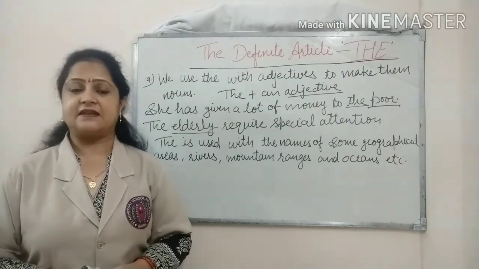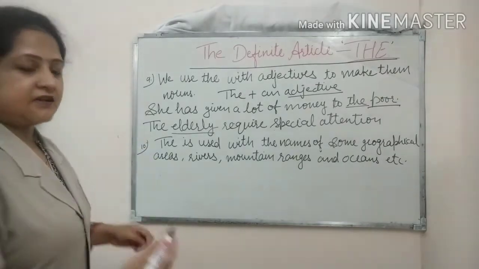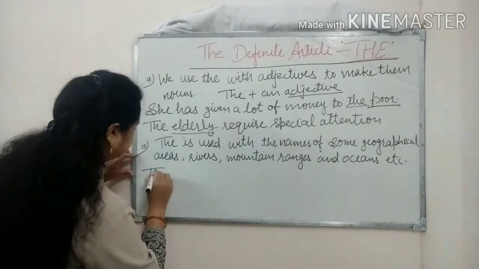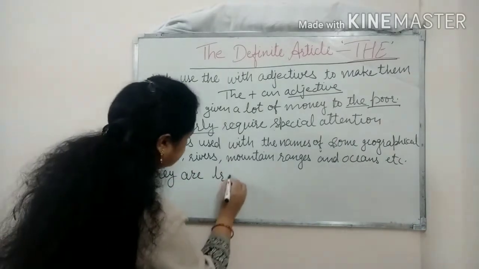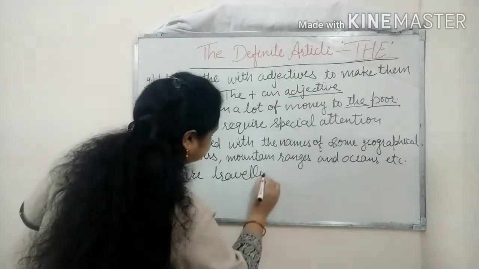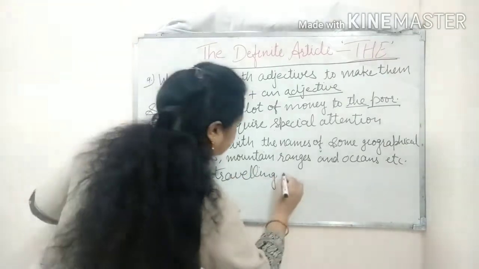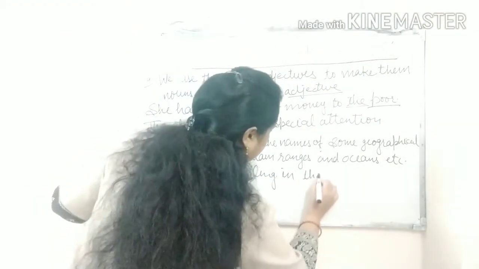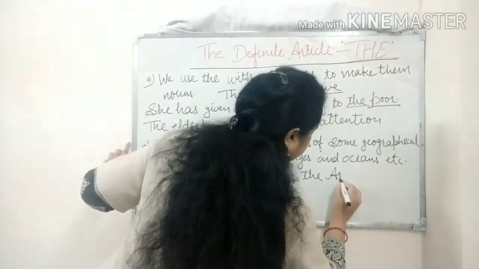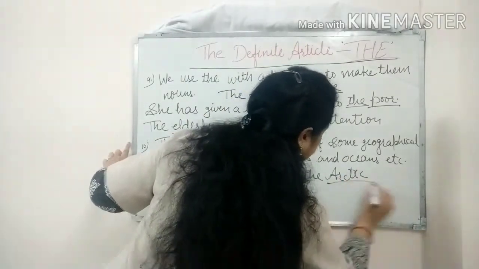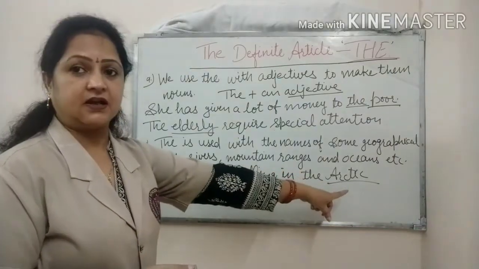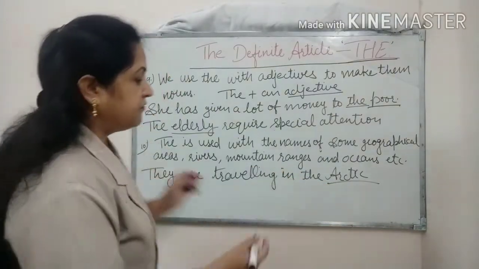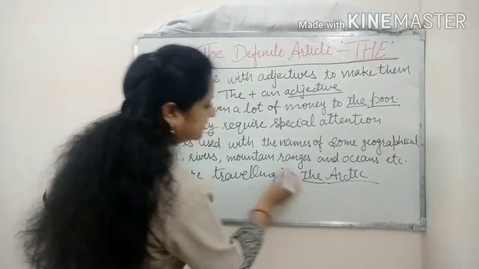The first example is: They are traveling in the Arctic. Here Arctic is a region, a geographical area. So before Arctic we are writing the article the.